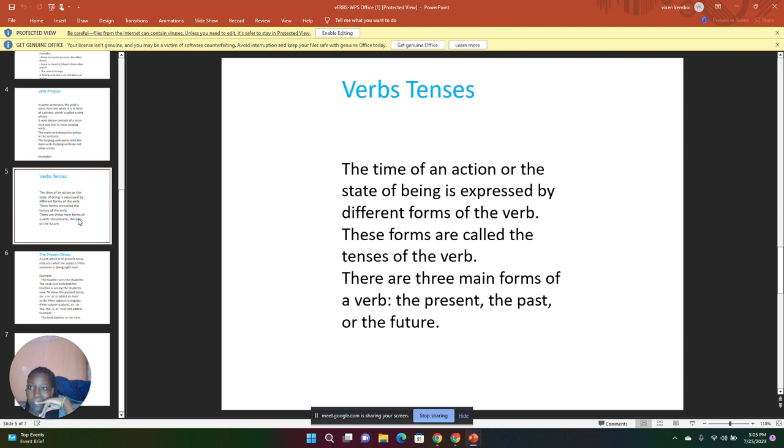As we said, the forms of the verbs are the present, the past, or the future. We've seen the present. When we talk about the past tense, that means the action or verb was done in the past. And the future tense means that the verb used will be done in the future. So that's all about the verbs.